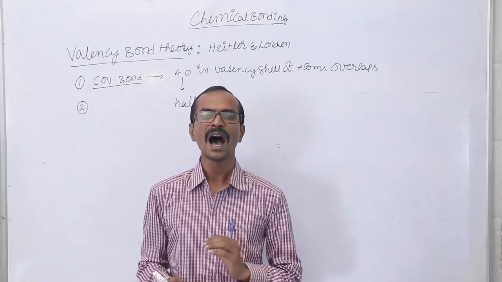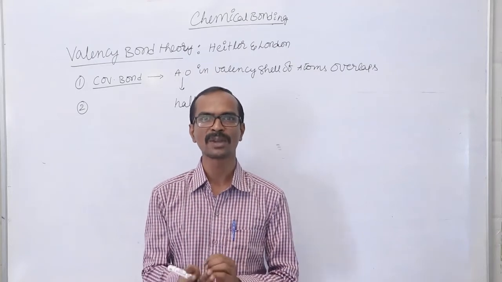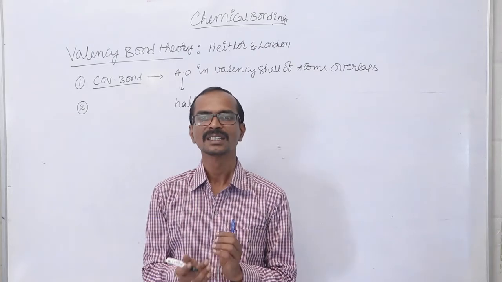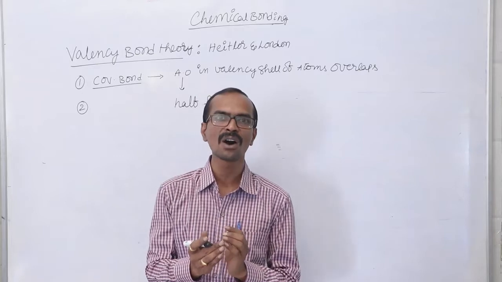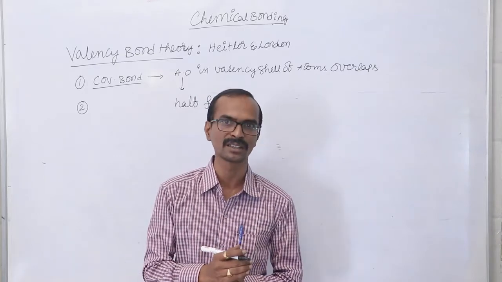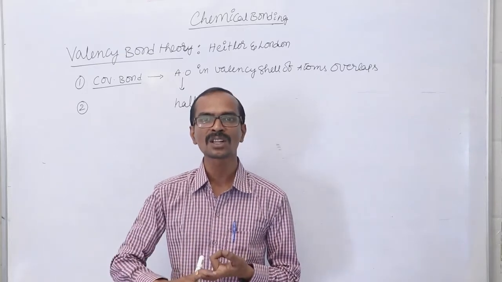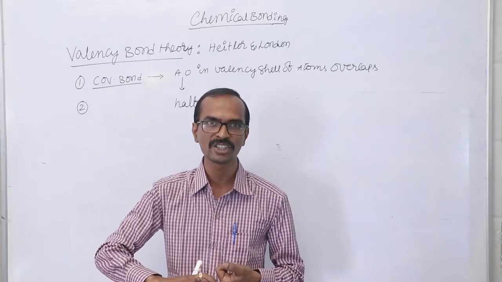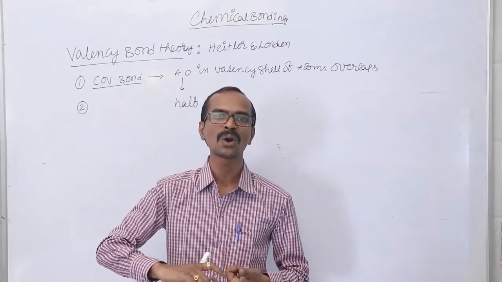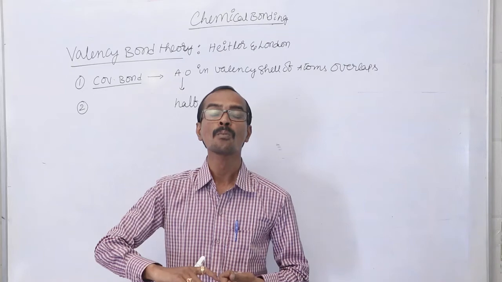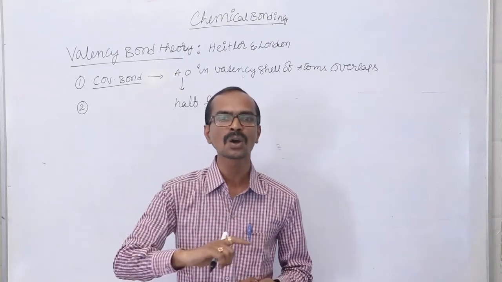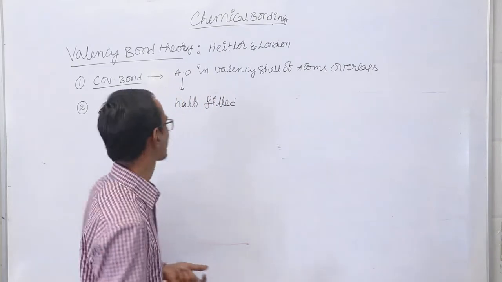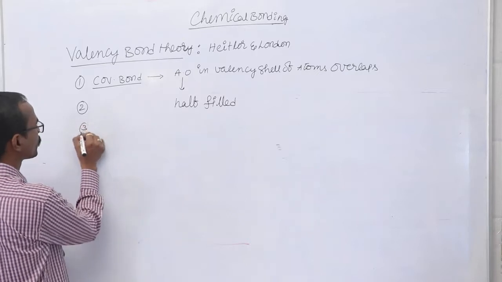As a result of overlapping, the electron density of the shared electron pair, that means the two electrons involved in the bond formation, is mostly present along the internuclear axis. That is the third postulate.